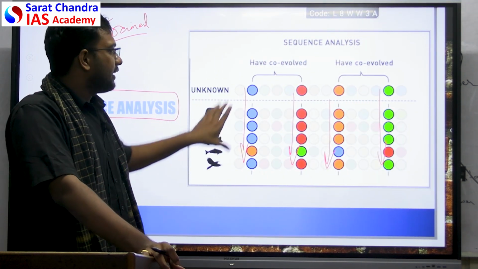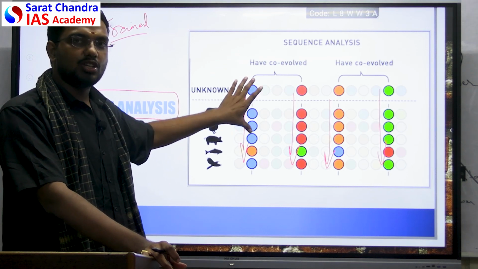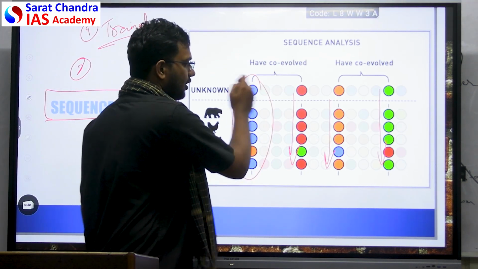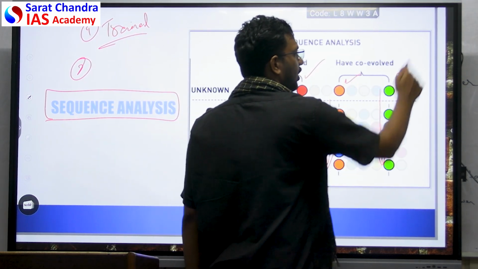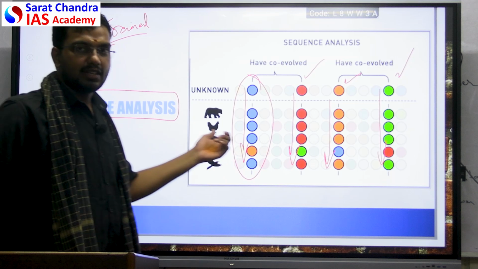By this logic, if you are able to understand the structure of this one protein, you can understand the structure of these proteins also, because all of them have a similar structure. So that is their second step.